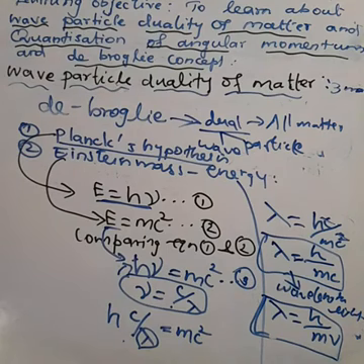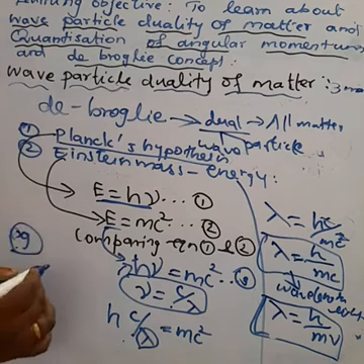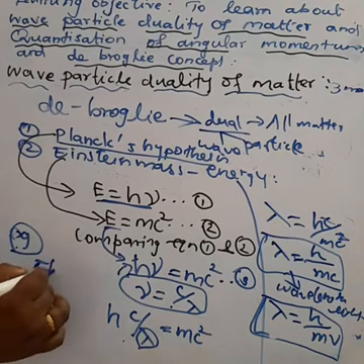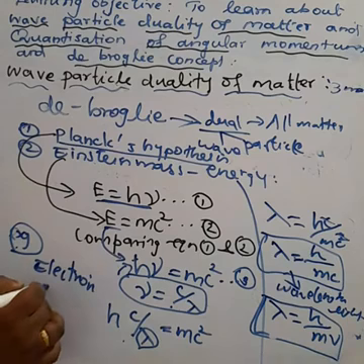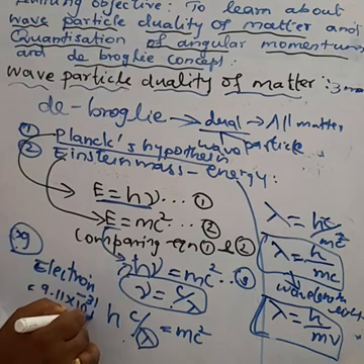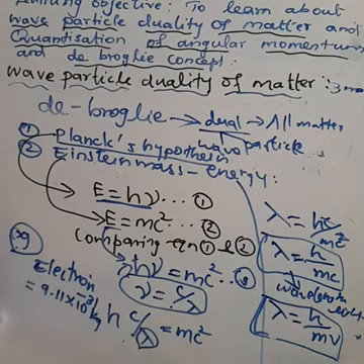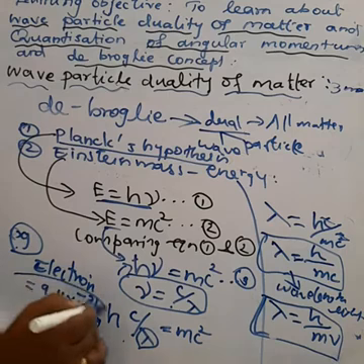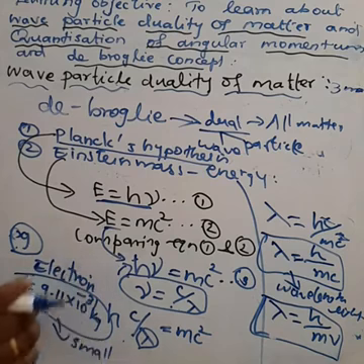Okay, understand? For example, microscopic particles such as the electron: the mass of the electron is 9.11 × 10^-31 kilogram. This is very, very low mass when compared to the size of the atom. So we can measure the wavelength of this electron.